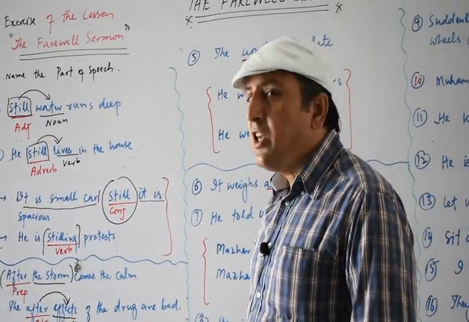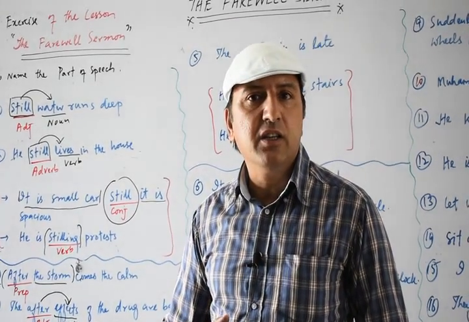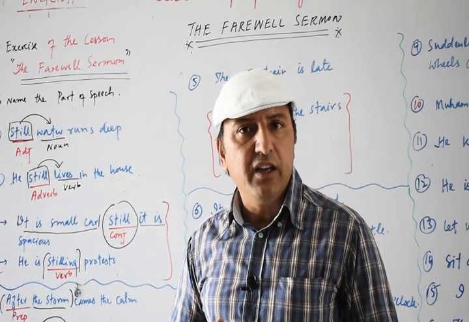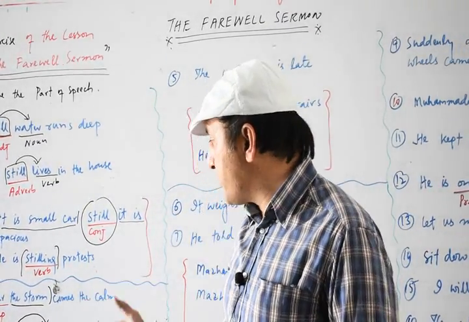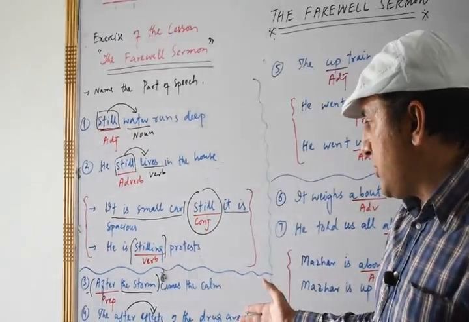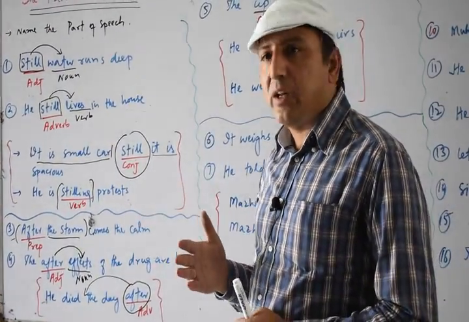Understand? For example, we say, he came after I went. So after is working as a conjunction in this sentence. So after can be used as a preposition, as an adjective, and as a conjunction as well.